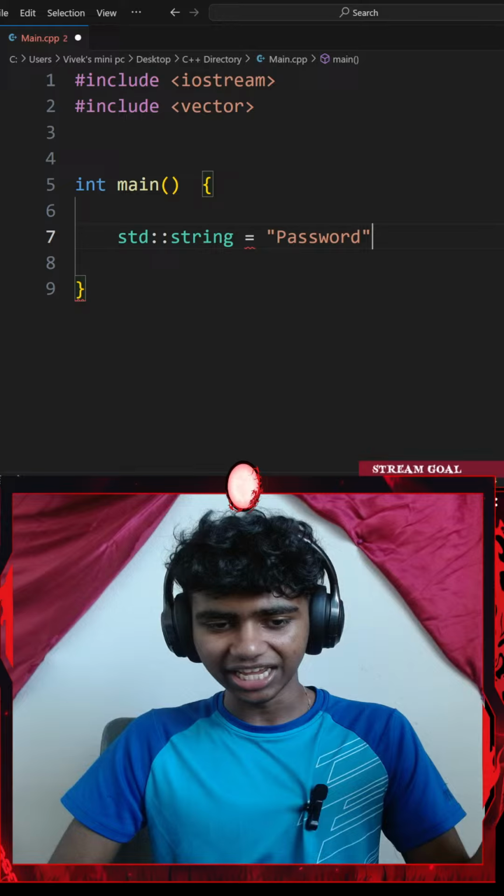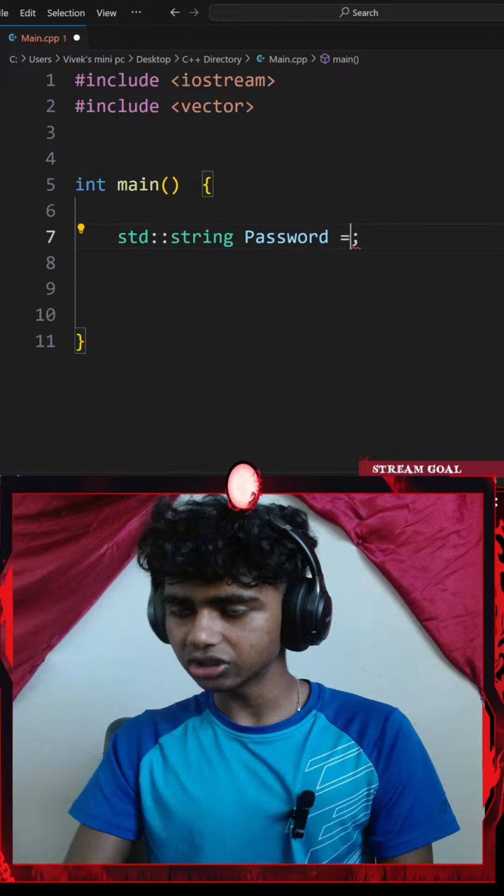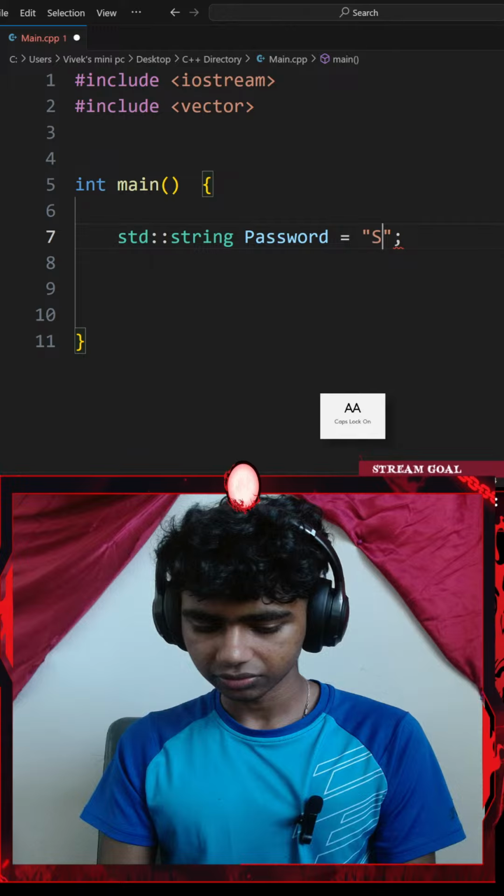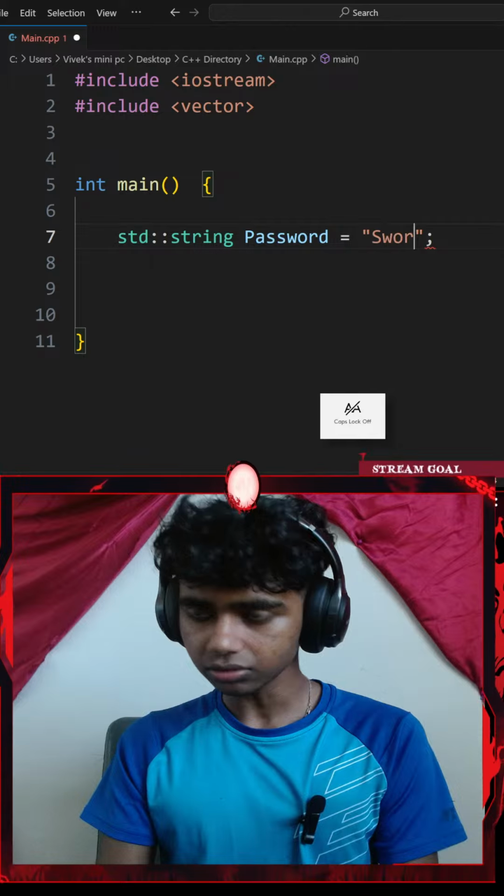That said, standard string, which is going to be called password. Okay, next up, let me go ahead and add a while loop. Okay, standard string of password, which is going to be called swordfish. Swordfish. Okay, I feel my lag is getting better, guys. I feel it's getting better.